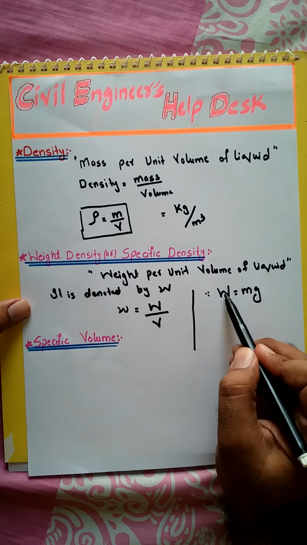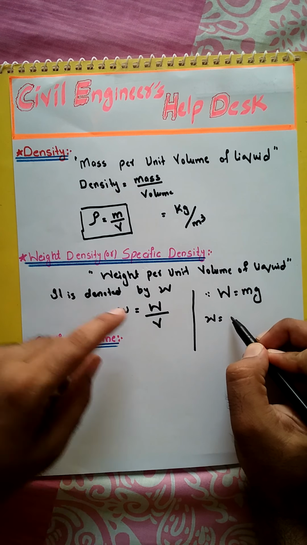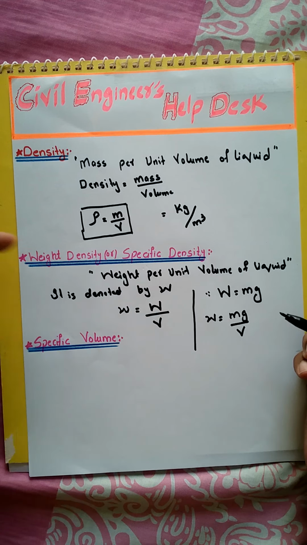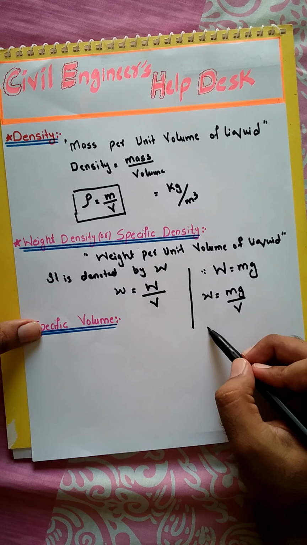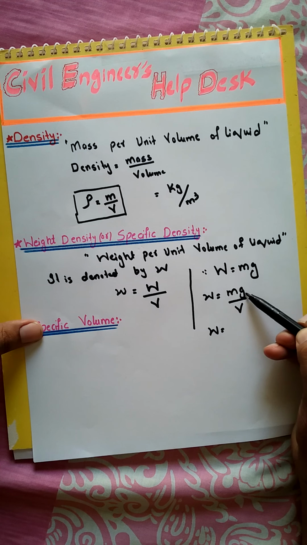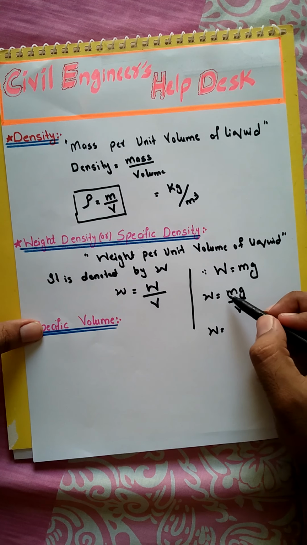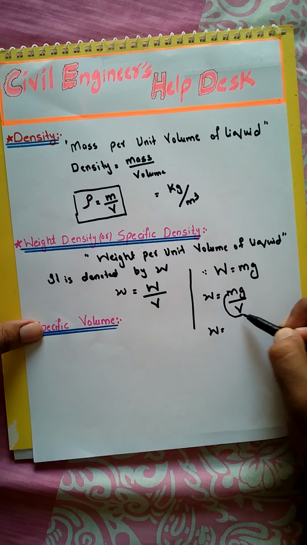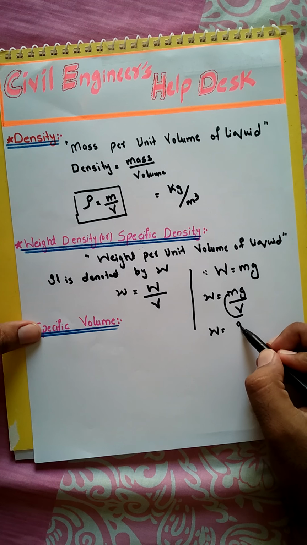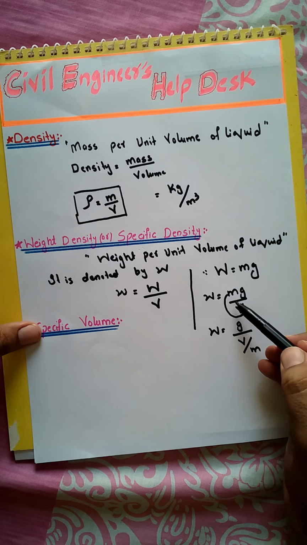If I put this value of W in here, we get mg divided by volume. Now viewers, this mass m is multiplying by g, but if I divide mass by volume, by the reciprocal rule, it will come g divided by V divided by m.